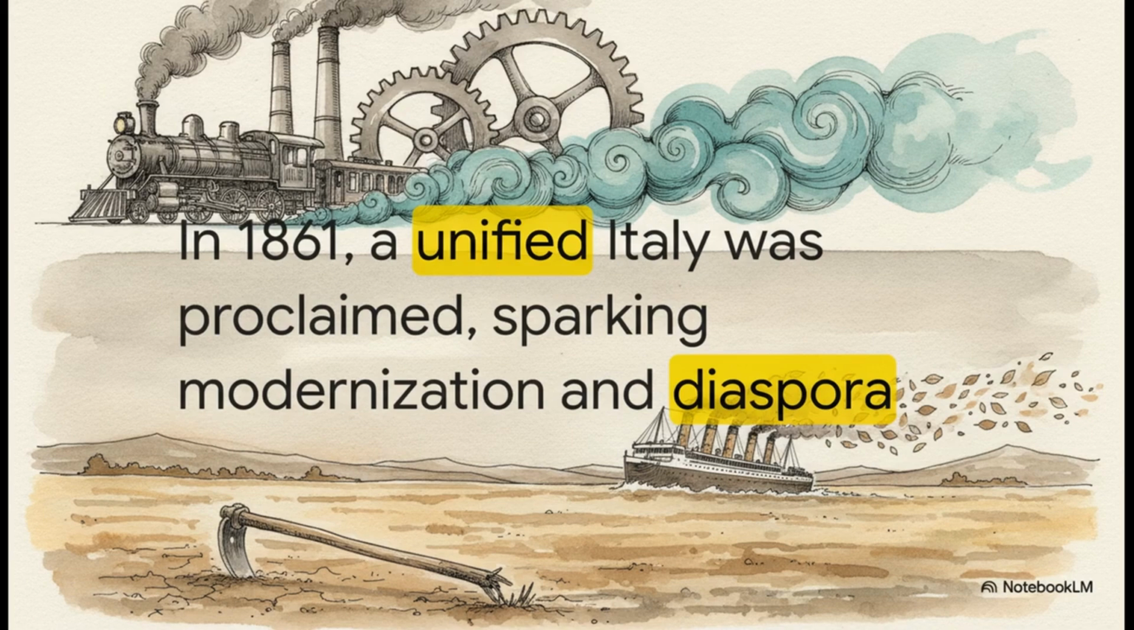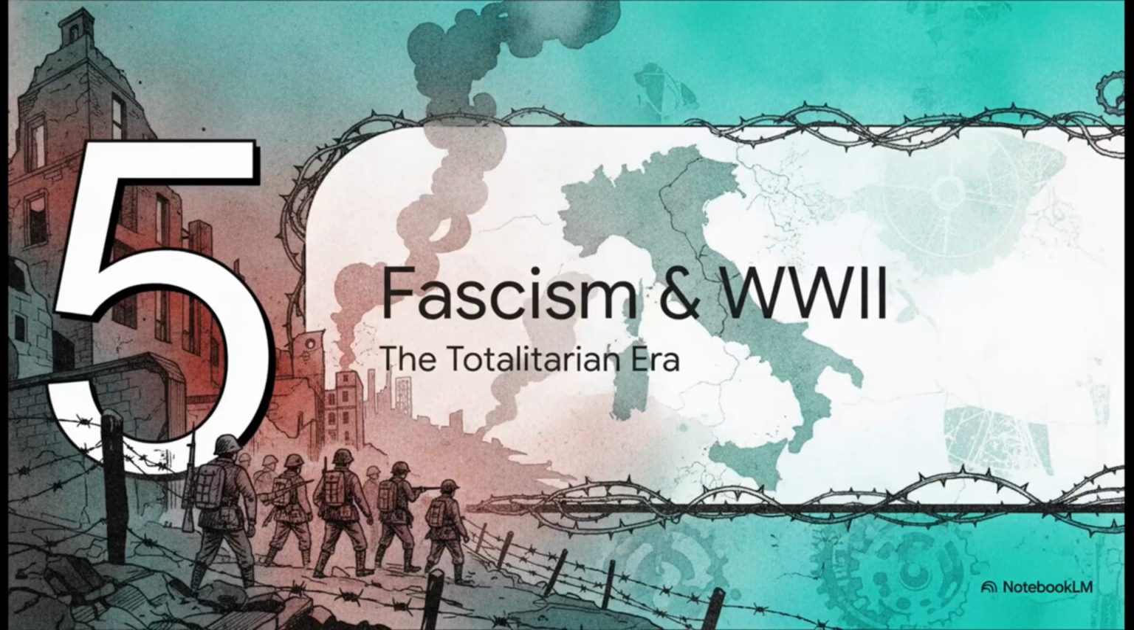But here is what you really need to take away from this. This brand new unified state heavily modernized the north, but basically left the south rural and impoverished. That severe economic divide directly triggered a massive southern Italian diaspora. Millions of Italians left to seek a better life, scattering across the globe and profoundly shaping the international culture we know today.